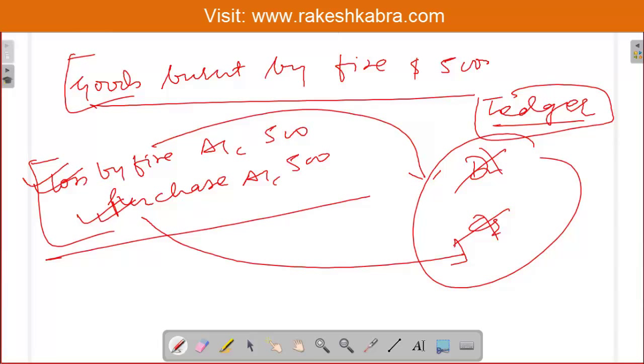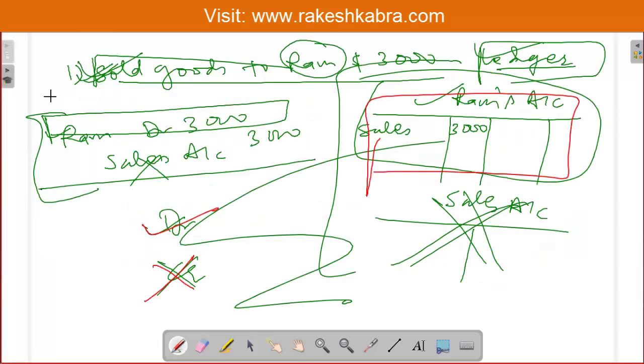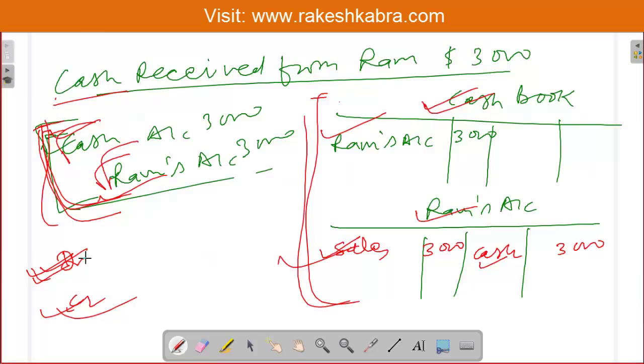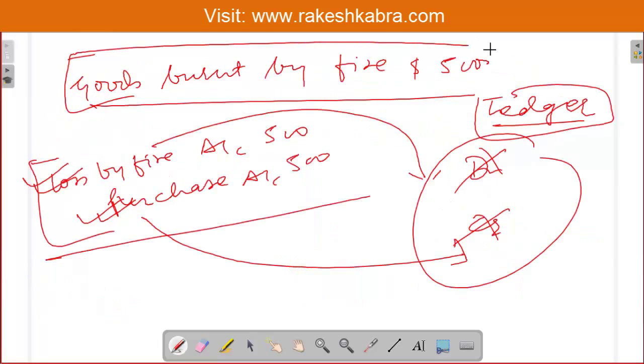So see, I explained three transactions to you. The first transaction is partly recorded and partly not recorded, the second transaction is completely recorded. See, both debit and credit are in the ledger. And the third transaction, see, is completely ignored.